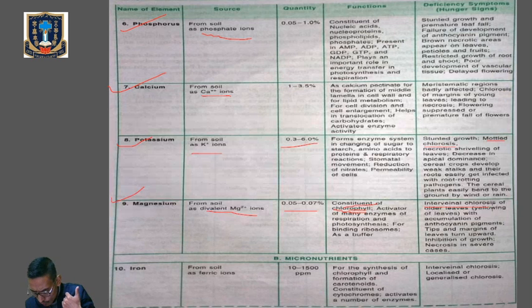Okay, it is obtained from the soil in the form of ferric iron. Its quantity is mainly about 1010 to 1500 parts per million. Its functional role is that it plays an important role in the synthesis of chlorophylls and also in the formation of carotenoid pigment. It is an important constituent of cytochrome. It also activates a number of enzymes. It is also an important constituent of proteins involved in the transfer of electrons.